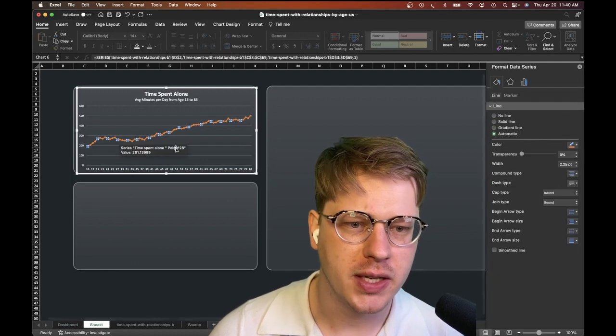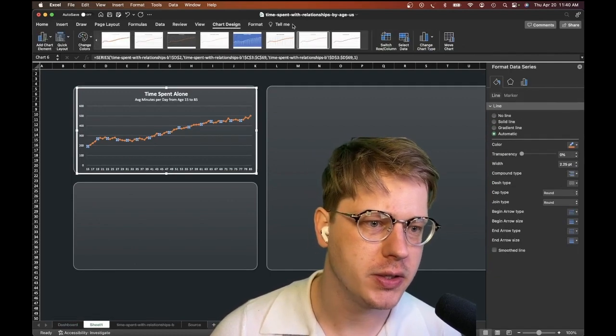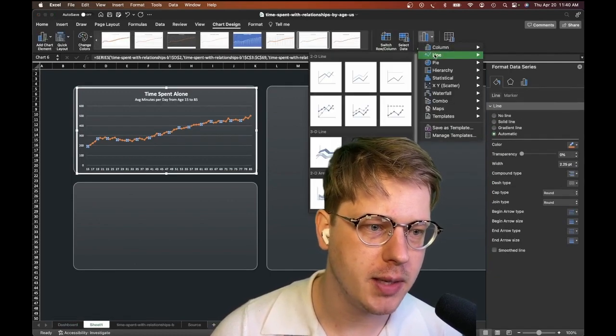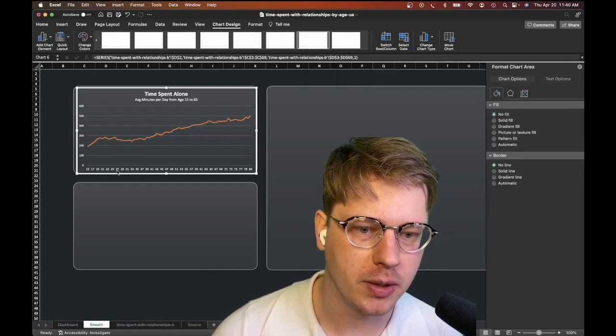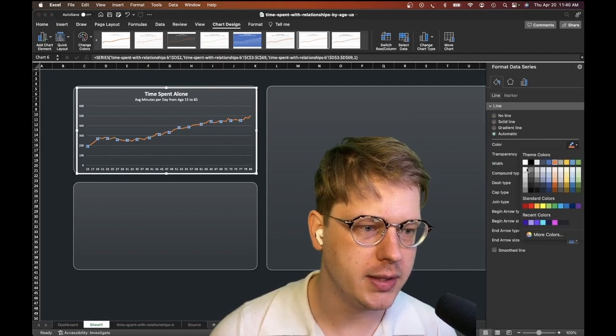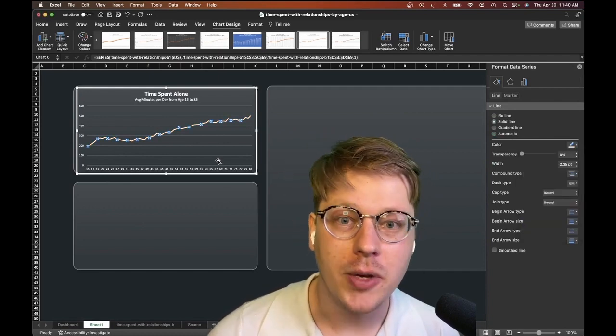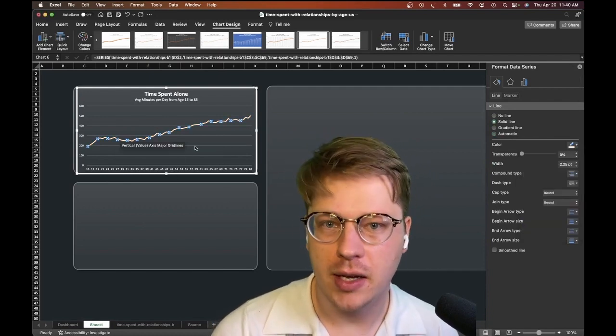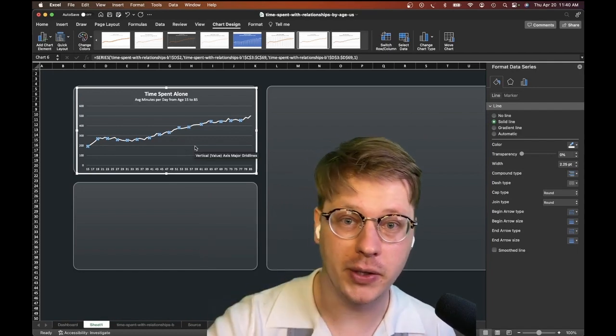One thing I'm noticing here is I don't think we need the markers on this line chart. So if we go to Chart Design, change chart type, we can just select an option without markers. Then I'm also going to click into this series. I'm going to change the color to white, the color I want for this one. And I'm going to do a little trick here. So I want to have both a line chart and a fill beneath the line chart.